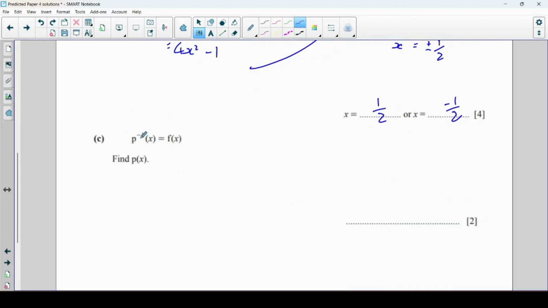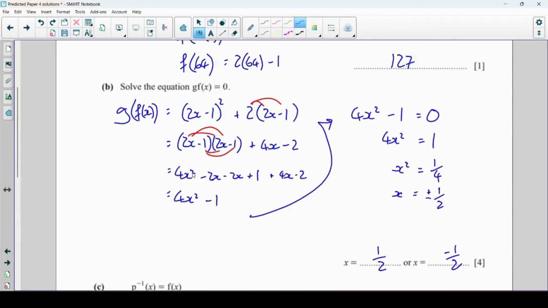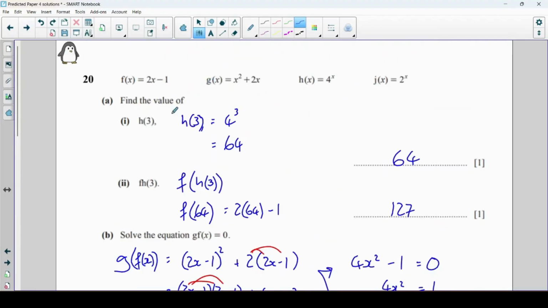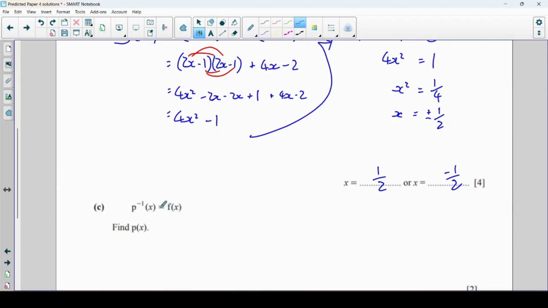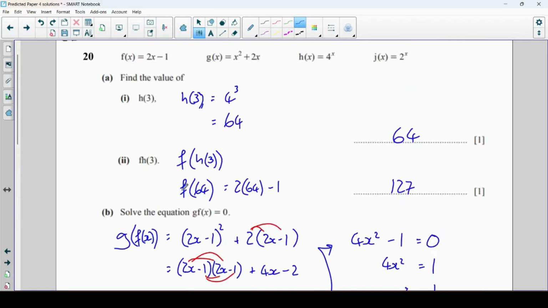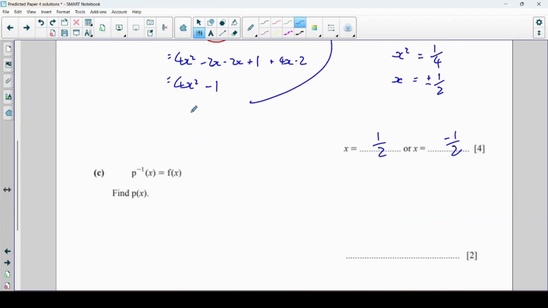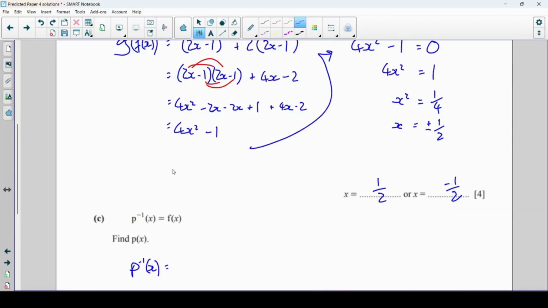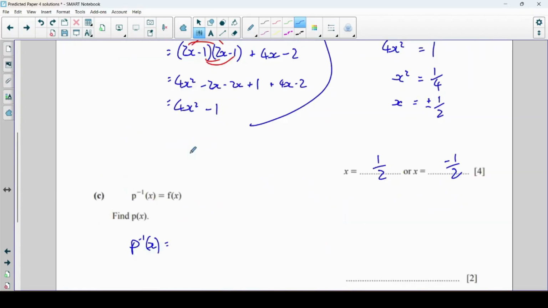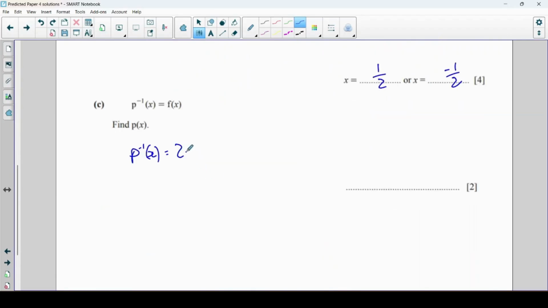Part C here says p to the power of minus 1, the inverse of p, equals f of x. Okay, let's find the inverse of p. Oh, we're not given anything about p. Oh, I see what that means. So the inverse of p is equal to f of x. So let's first of all write down that p minus 1 of x is equal to f of x, and f of x is 2x minus 1. Okay, so if we have the inverse and we want to find the normal function, we do exactly the same thing as if we were finding the inverse.